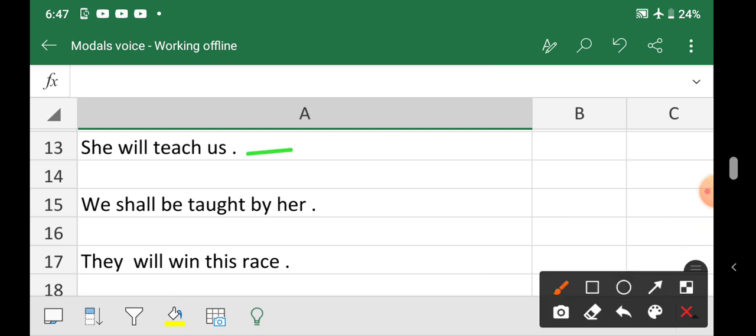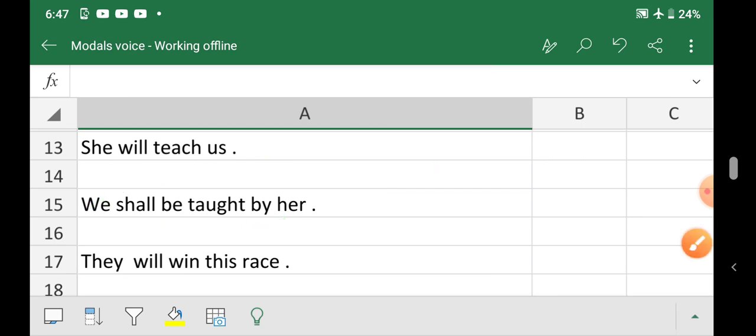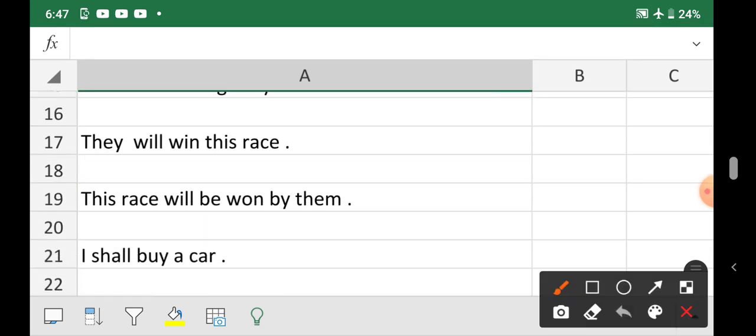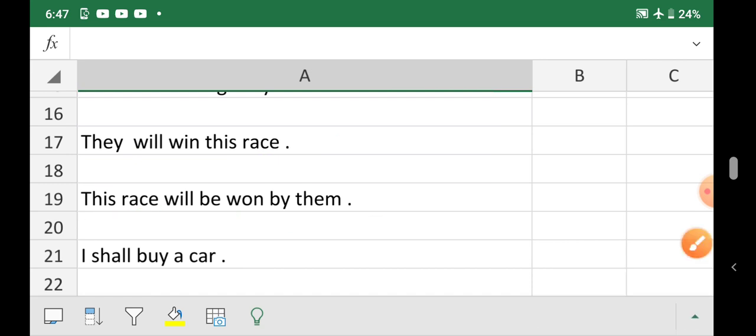She will teach us. Us will be changed into we. We shall be taught by her. They will win this race. This race will be won by them because this is noun singular and this is also noun singular.